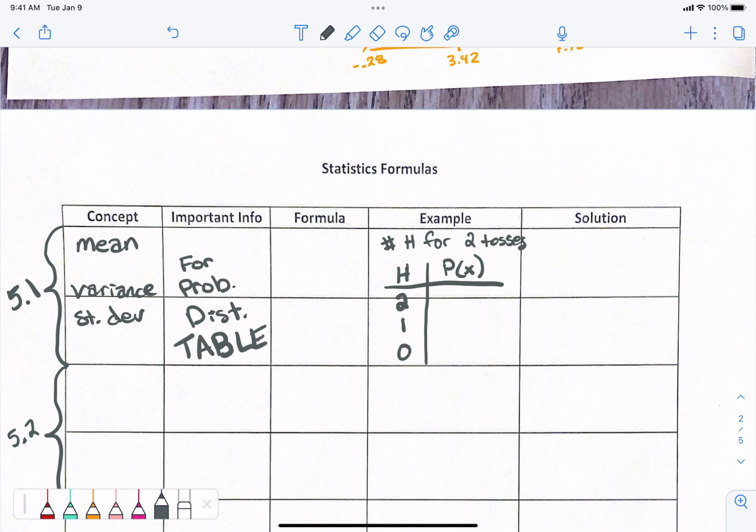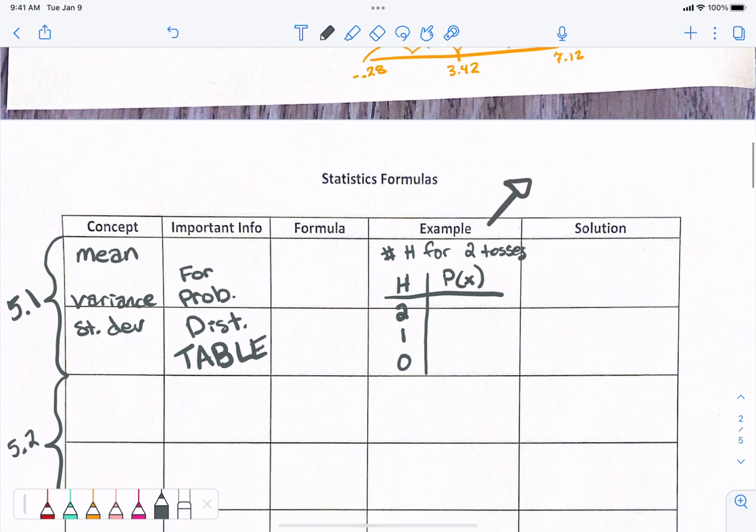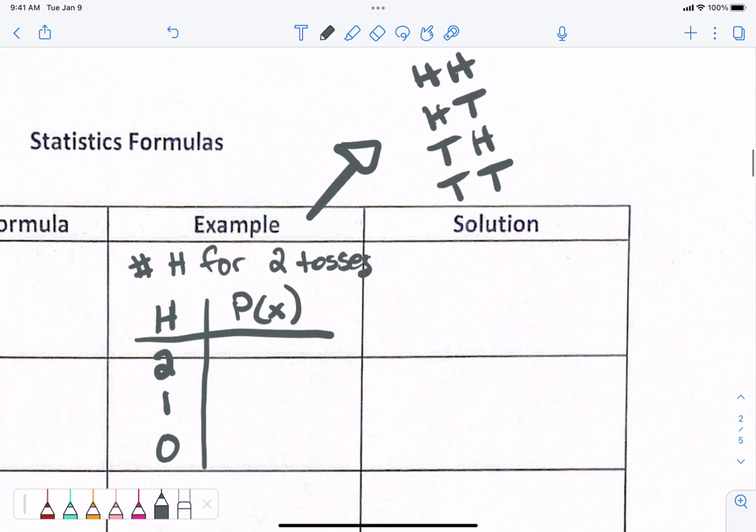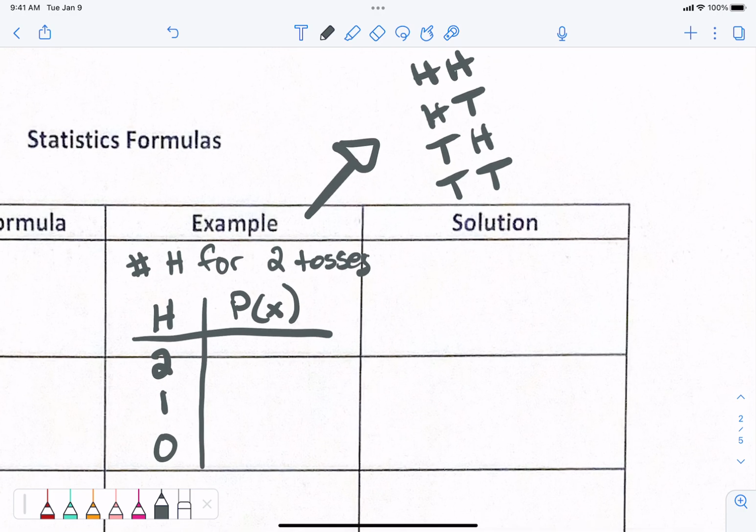All right, now I'm going to list my combinations up here. Don't write this down, but I could get a heads heads, or a heads tails, or a tails heads, or a tails tails, right? That is 4 combinations. What is the probability that I get 2 heads exactly?